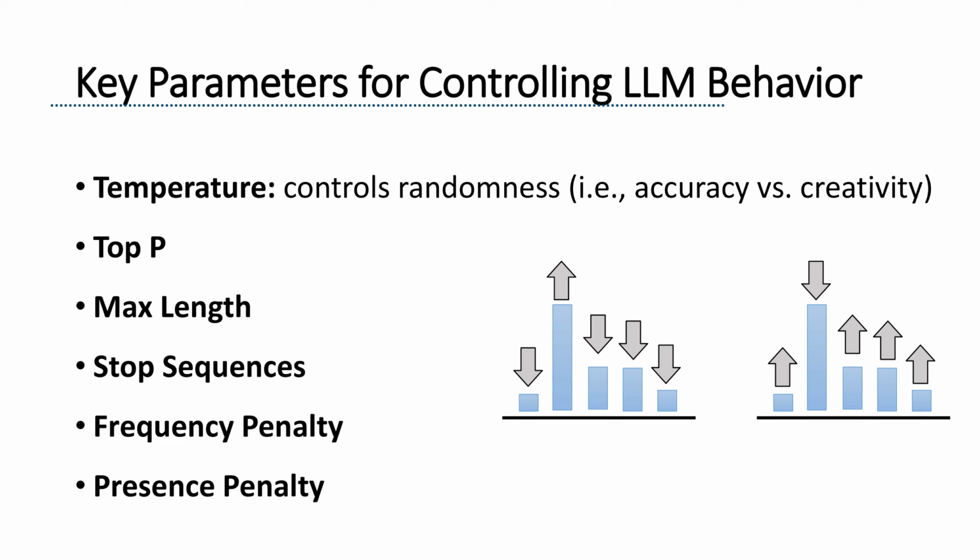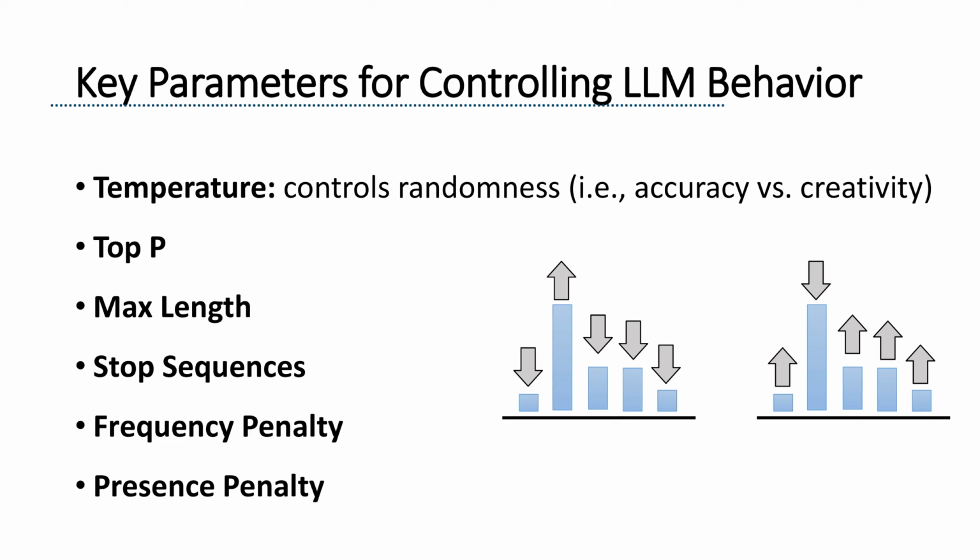Stop sequence. This parameter is like a stop sign for the model. You can set specific sequences of words that, when generated, will stop the model from continuing. For example, if you're generating a list, you might use a period or a new line as a stop sign to prevent the model from adding unnecessary details. This is super helpful when you want to control the length or content of the output. Imagine if you are writing a formal letter and you want it to end politely, you could set "sincerely" as a stop sign to ensure it wraps up at this word.